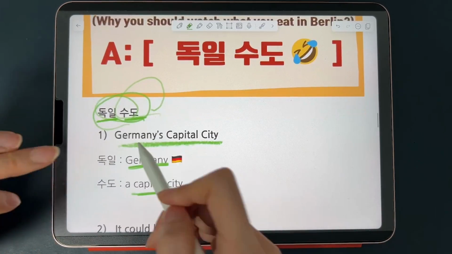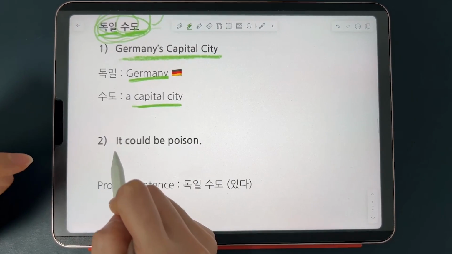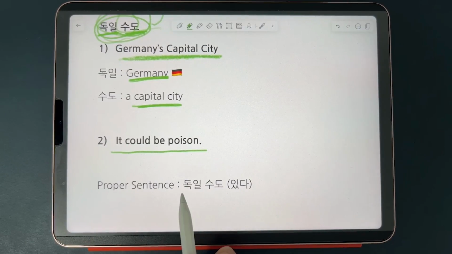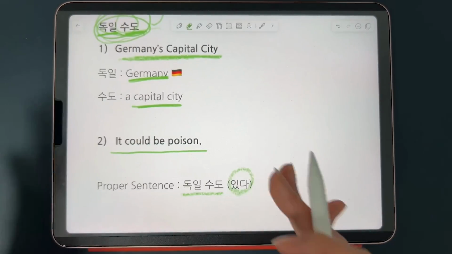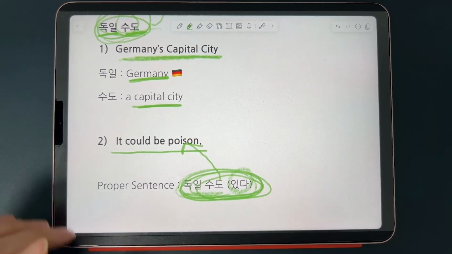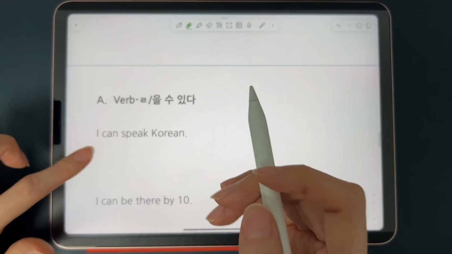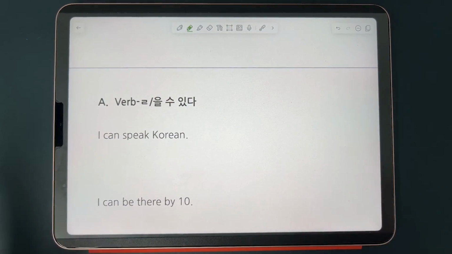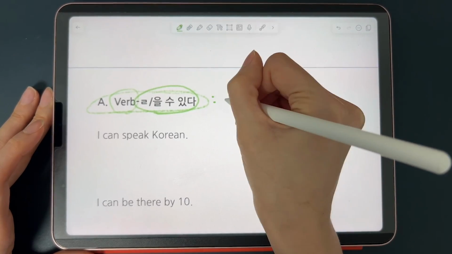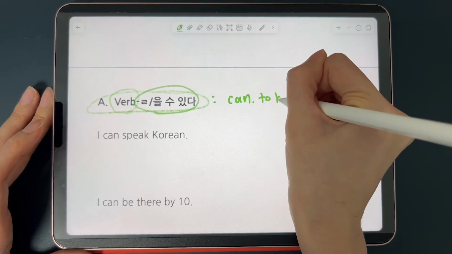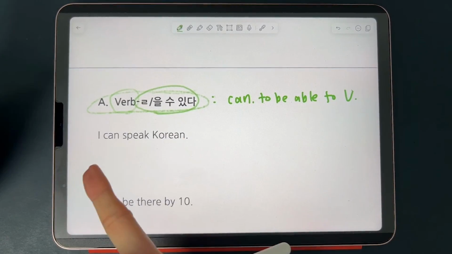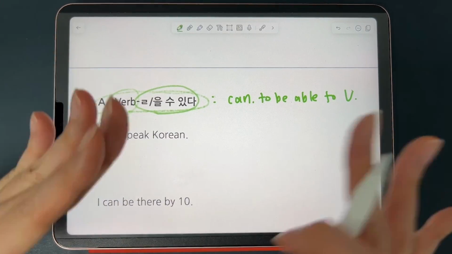And another meaning that 독일 수도 has is it could be poison. Actually, a proper sentence would be 독일 수도 있다, but we'll get to that. First, let's break down why 독일 수도 or 독일 수도 있다 means it could be poison. So first of all, if you have been studying Korean grammar for a while, I'm sure you're familiar with this expression, verb 을 수 있다, which means can or to be able to, right? So it often talks about the ability or what's possible circumstantially, right?